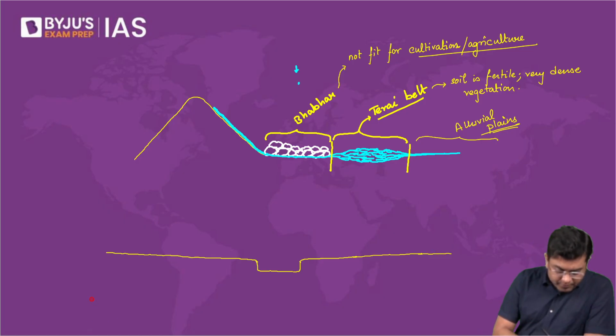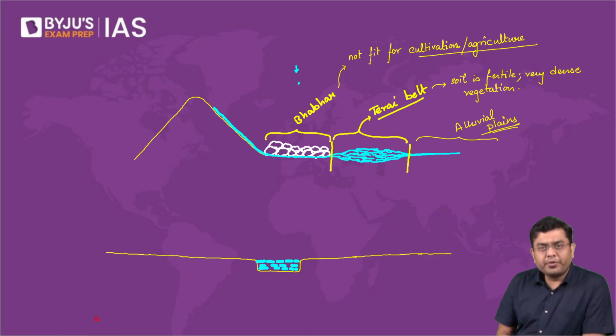Now let's assume it is obviously going to be in the river channel itself where the river is going to flow. Now, as the river is flowing, it will continue to bring its deposits along with it. Now, it might also happen that sometimes the river gets flooded.